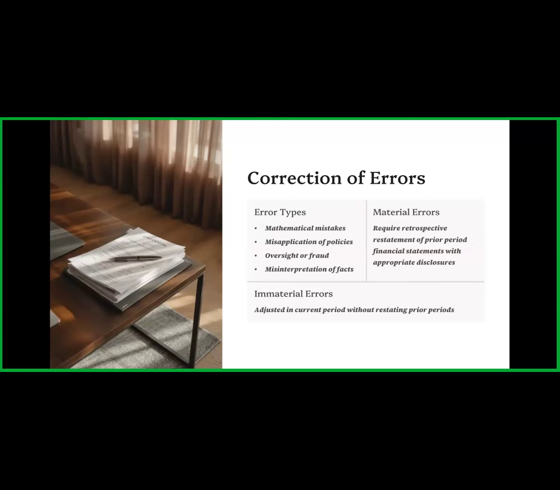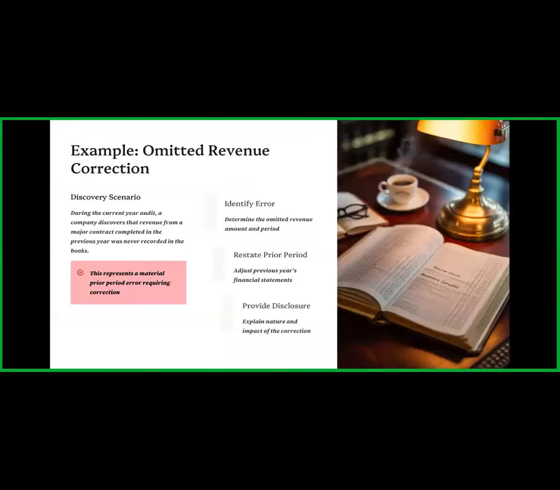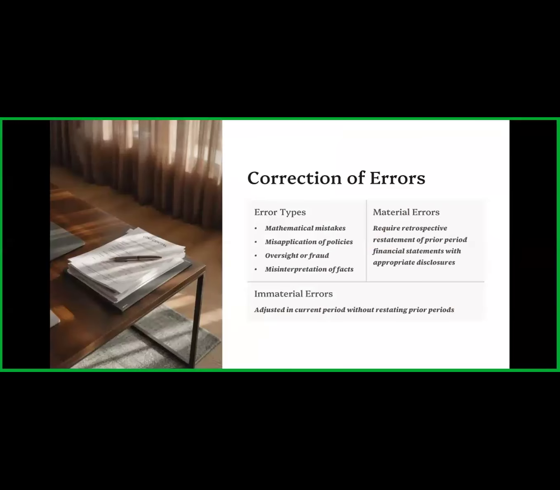Now the next one is the misinterpretation of fact. Sometimes the company puts wrong information in their financial statements to manipulate the different stakeholders, to attract investors. So these are the types of errors. Okay, what are the material errors that require retrospective restatement of the prior period financial statements with the appropriate disclosures?